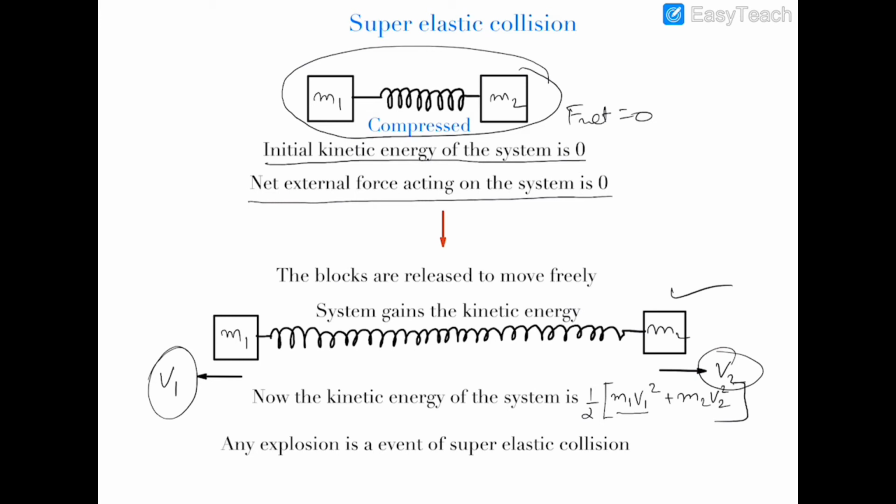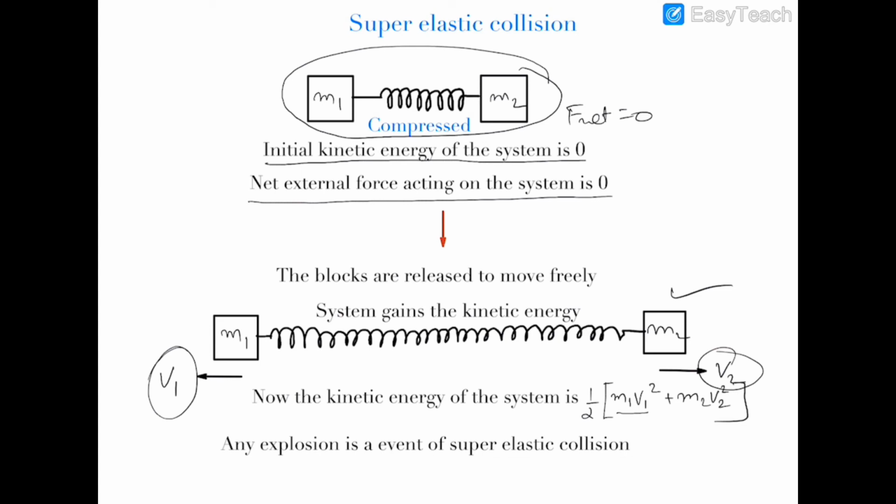Now, any explosion is also a perfect example of super elastic collision, and we can see that if, let's suppose, there is a bomb filled with small nuts and bolts. Initially, when the bomb was at rest and had not exploded, the nuts and bolts and all the fillings of the bomb were at rest, and the kinetic energy of the components, or the system, was zero. But as soon as the bomb explodes, the nuts and bolts and all the components start to fly in various directions, and they gain some kinetic energy.